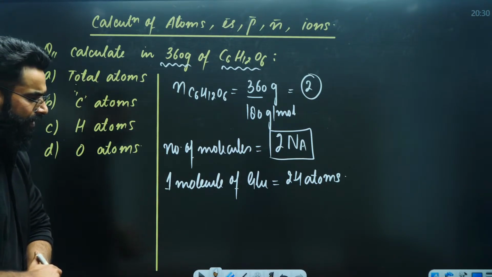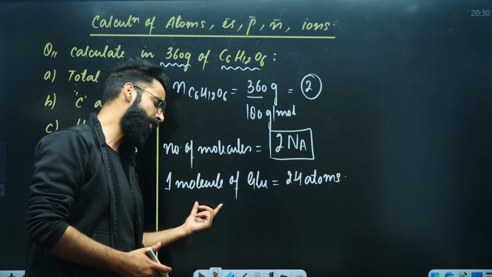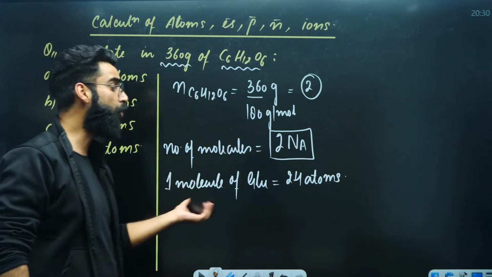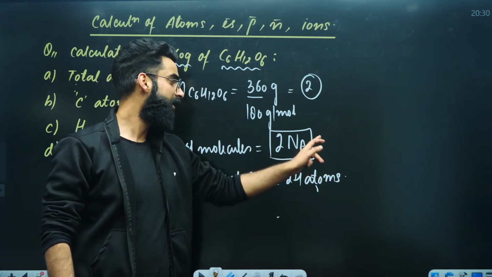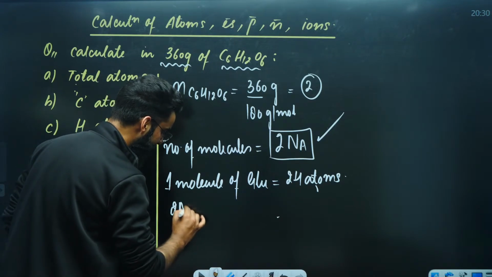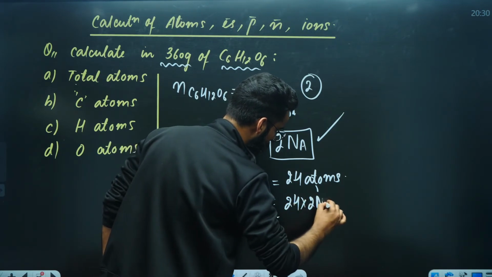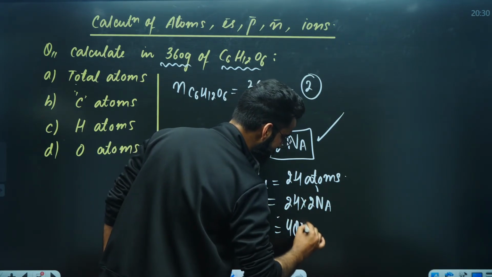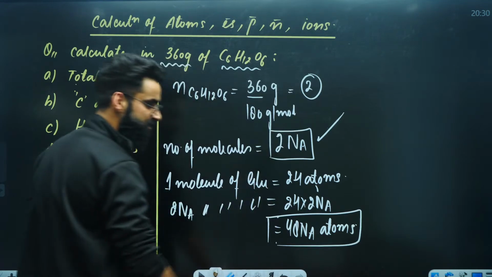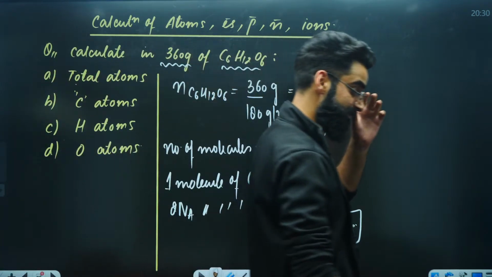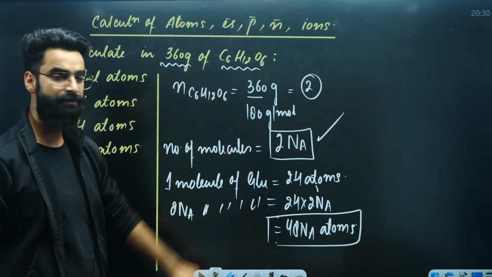But if I ask you whether we have only one molecule of glucose, no. In one molecule of glucose, no doubt there are 24 atoms. In 2 molecules of glucose, multiplied by 2. 3 molecules of glucose, multiplied by 3. 4 molecules of glucose, multiplied by 4. 2 Na molecules of glucose, multiplied by 2 Na. So 24 multiplied by 2 Na, the value comes out to be 48 Na atoms in total. These are the total number of atoms present in 360 grams of glucose.